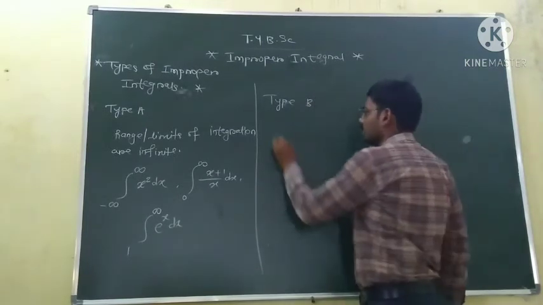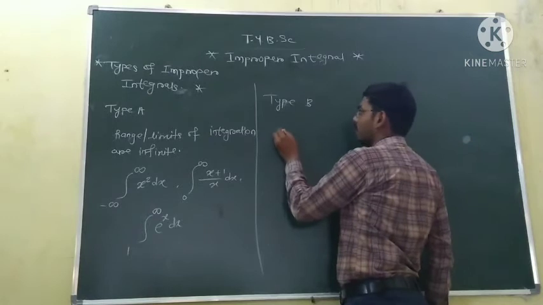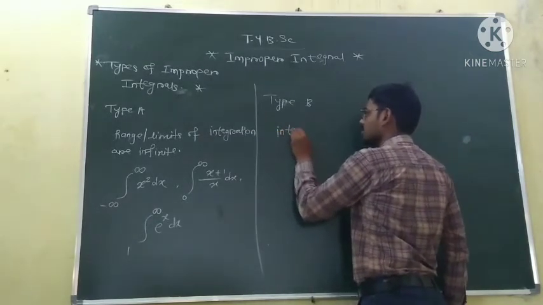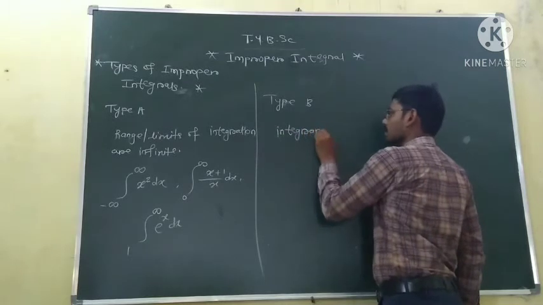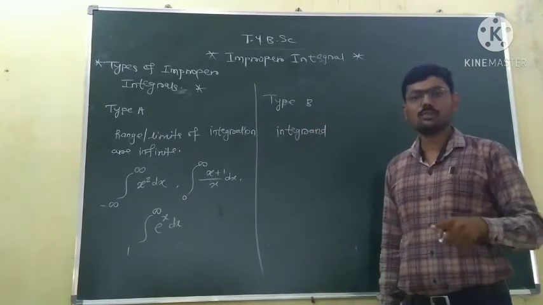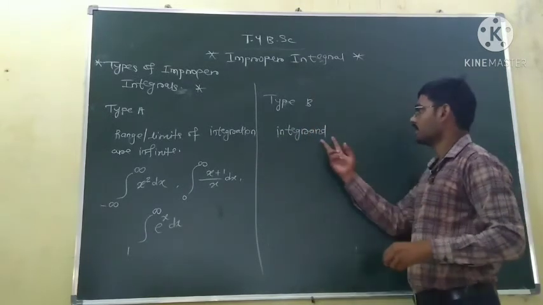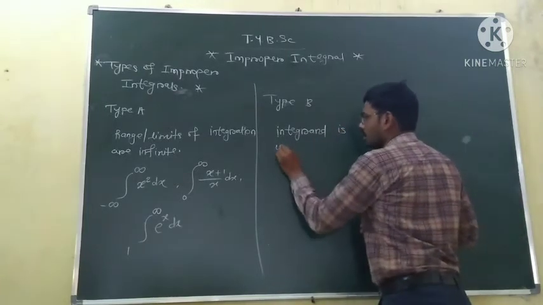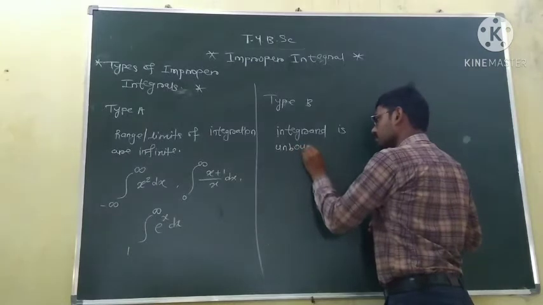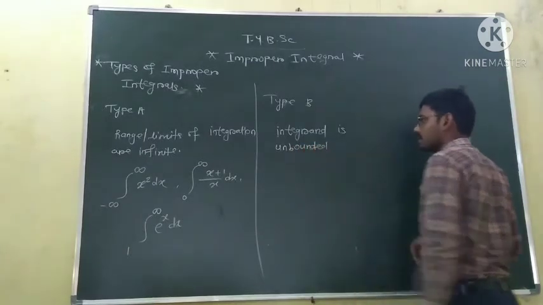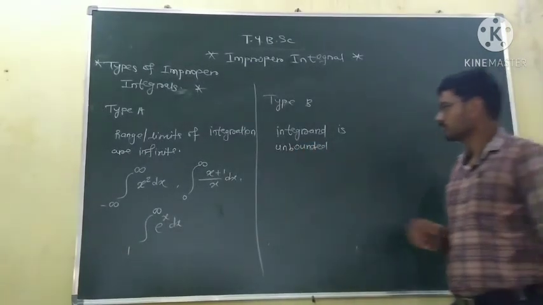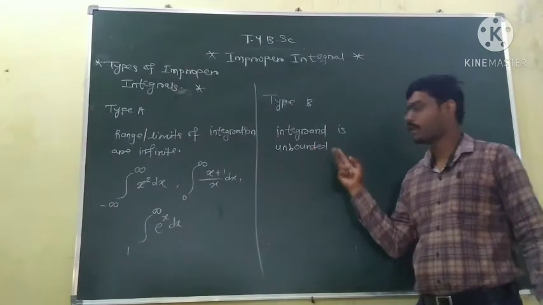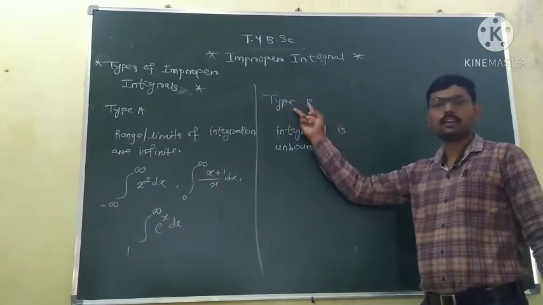In this type of improper integration, the integrand, that is the function which we are integrating, is unbounded. Then this type of improper integral comes in type B.